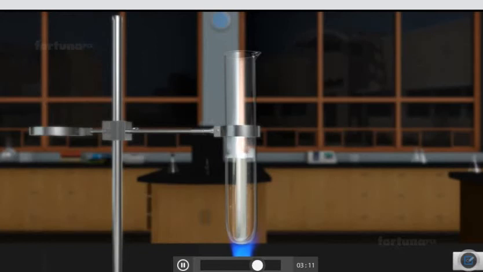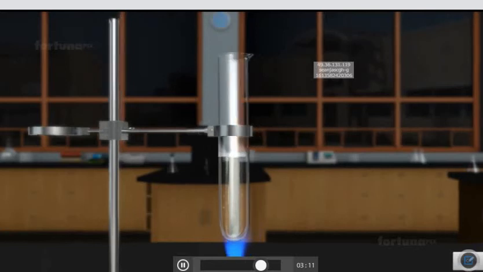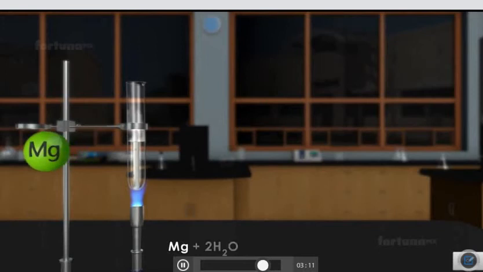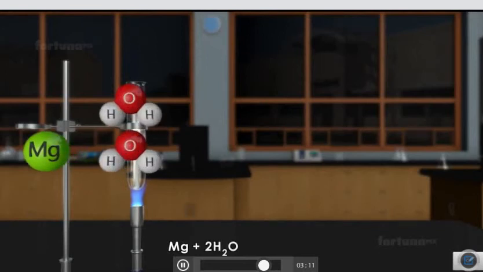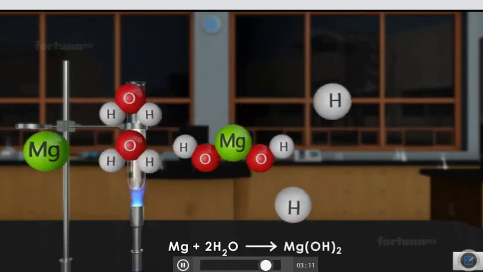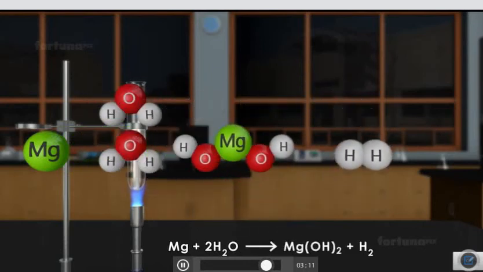As it boils, magnesium will slowly begin to react, producing hydrogen gas and a magnesium hydroxide solution. The reaction can be represented as an equation. Solid magnesium plus water in the form of steam will produce aqueous magnesium hydroxide and hydrogen gas.